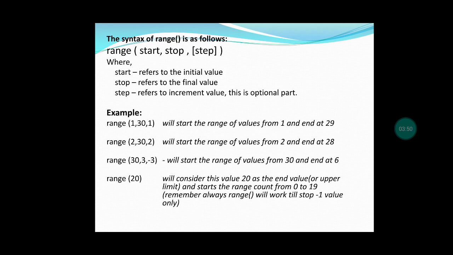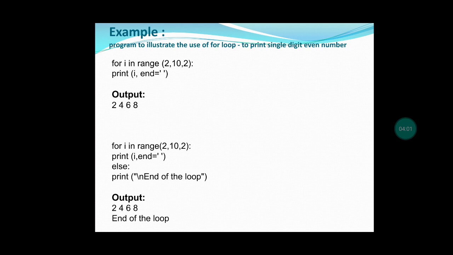Let us see an example to print the single digit even numbers. By this example we can easily understand the for loop. That is for i in range 2, 10, 2. 2 is the starting value. So we print 2 first. Next the loop continues and 4, 6, 8, because up to 10 only, the step value is 2. So we are printing the even numbers.